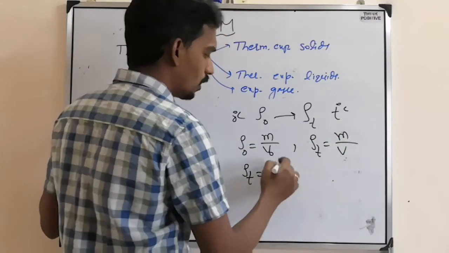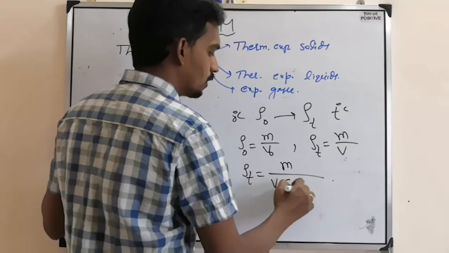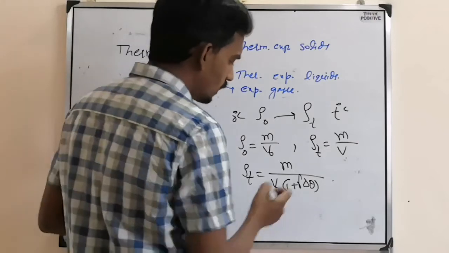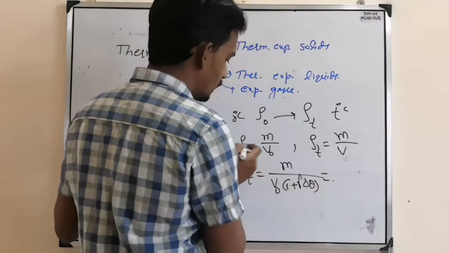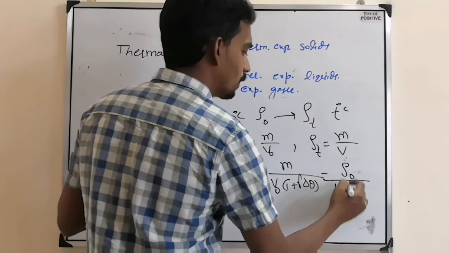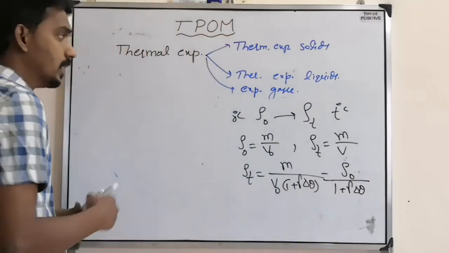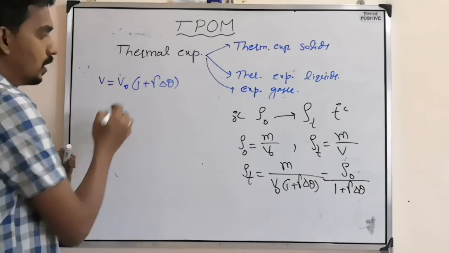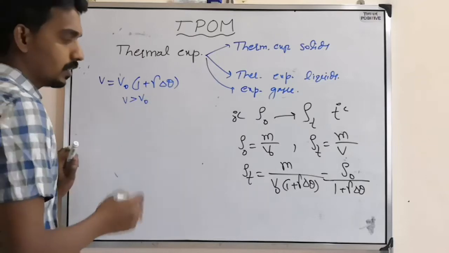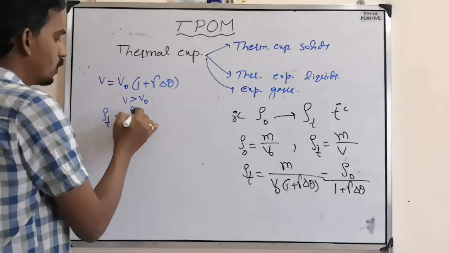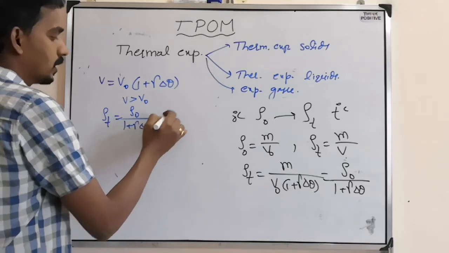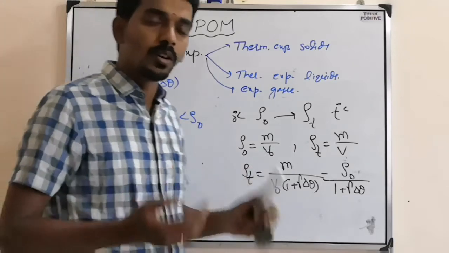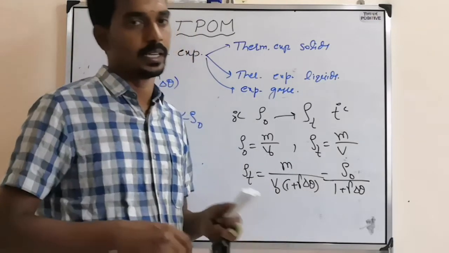But here final volume means V naught into 1 plus gamma delta theta, as we have just seen. So the equation will become m by V naught, nothing but rho naught by 1 plus gamma delta theta. See, volume is V equal to V naught into 1 plus gamma delta theta, so V greater than V naught, expansion. But here rho T is rho naught by 1 plus gamma delta theta. That means rho T is less than rho naught. So as temperature increases, volume increases, but density decreases.